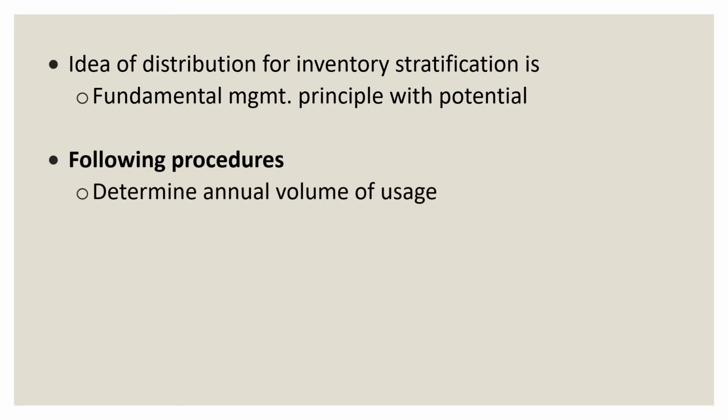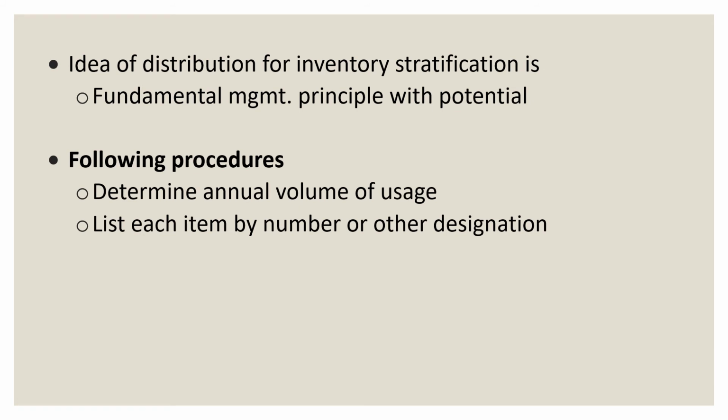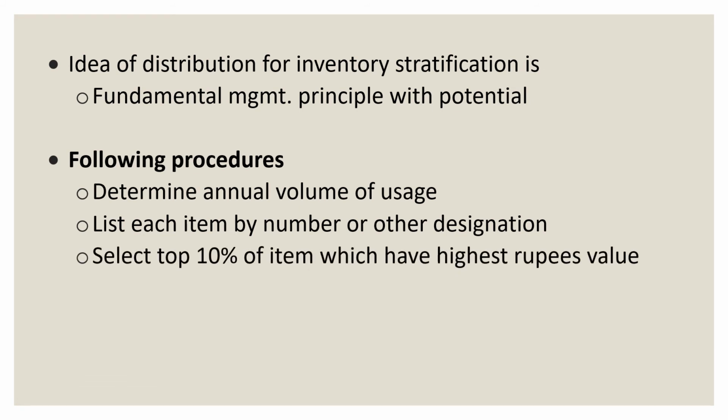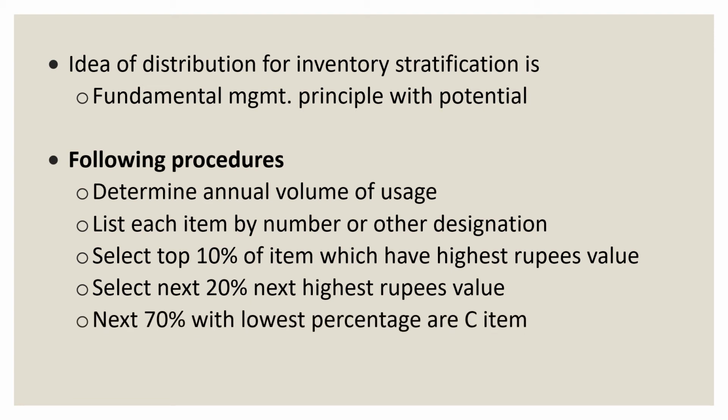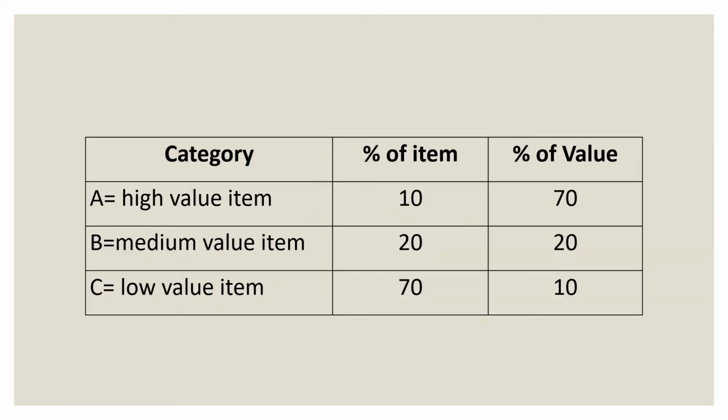So it determines the annual volume of usage and lists each item by number or other designation. It selects the top 10% which have the highest rupee value. It selects the next 20% with the next highest rupee value, and the next 70% with the lowest value are the C items. So over here we can see the categories A, B and C, where A is high value items, B is medium value items and C is low value items.